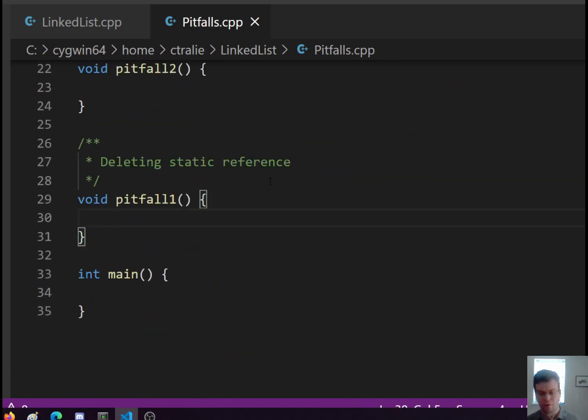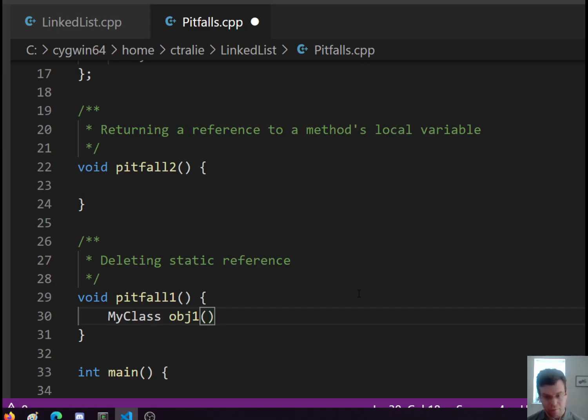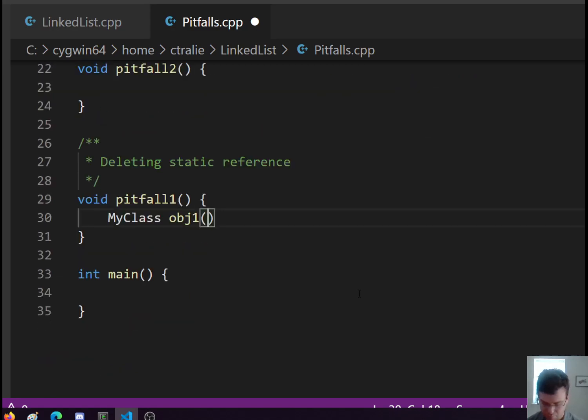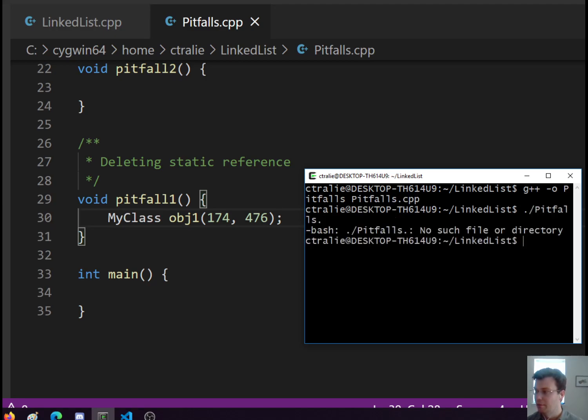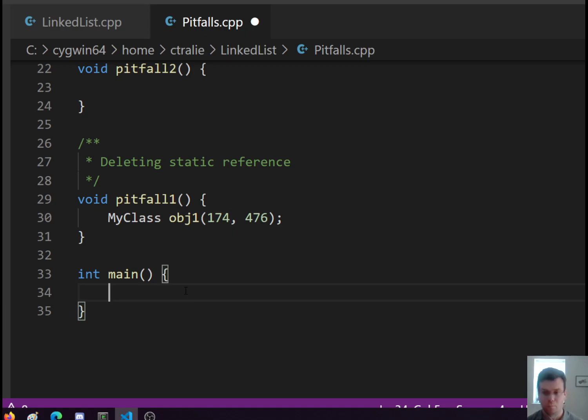Okay, so the first pitfall that I've seen is somebody may declare an object as such. Let's say my class, object1. This is going to be a true object value, not a reference. I'll just pass two numbers along, 174 and 476. Okay, so this is all well and good. Let me call this method pitfall1. I'm sort of quarantining each pitfall in its own method here. I'll call pitfall1 from the main.